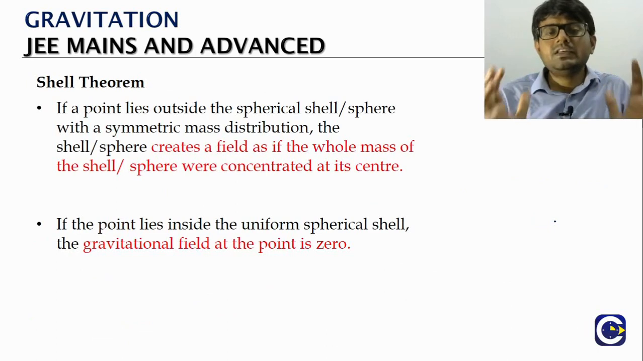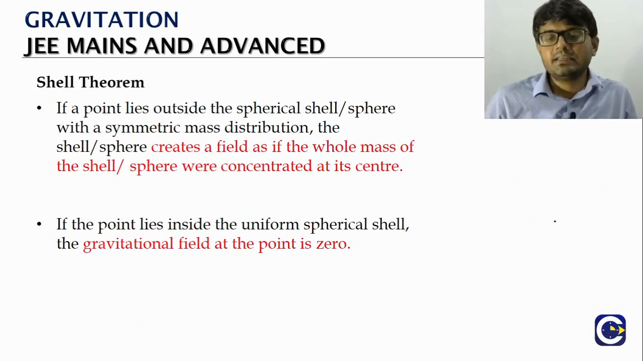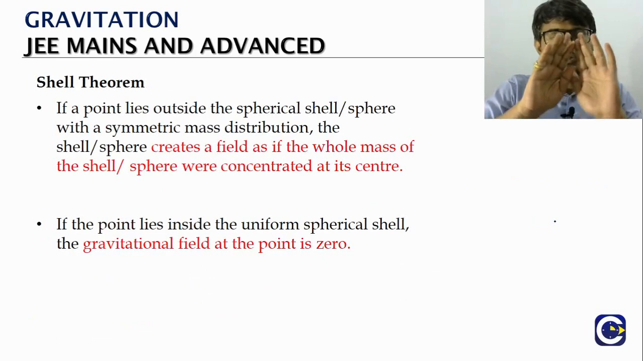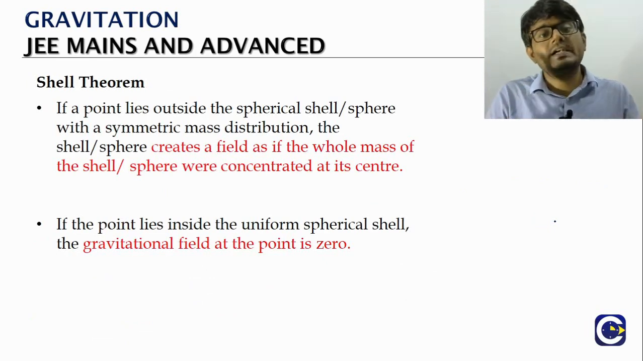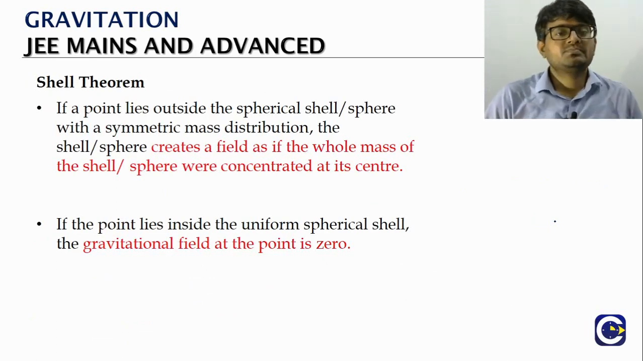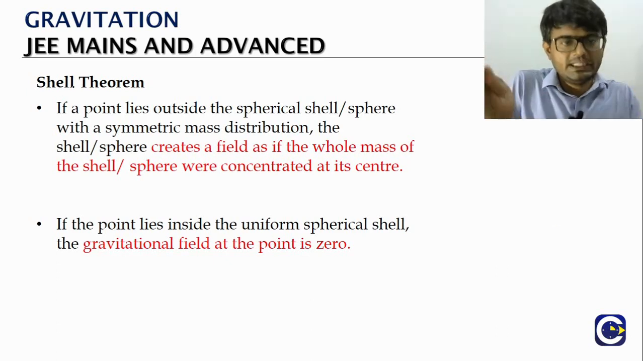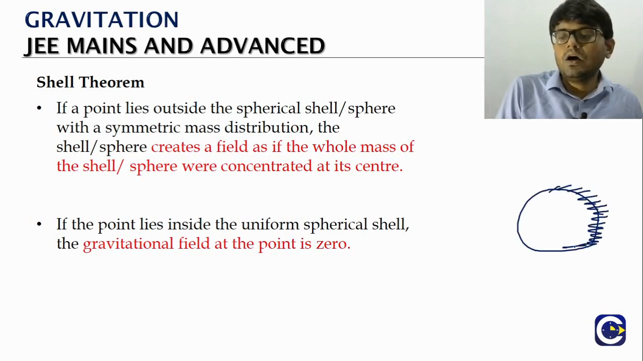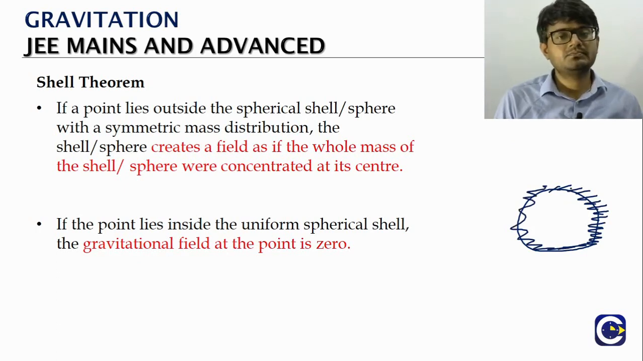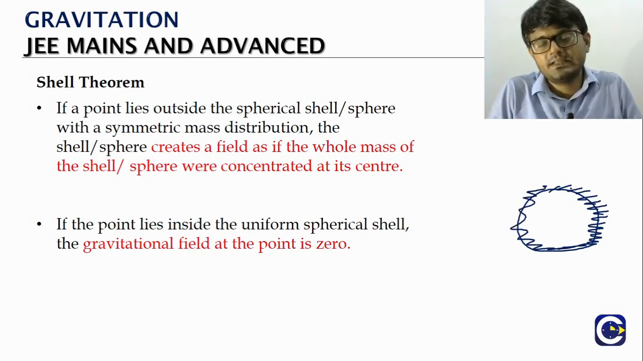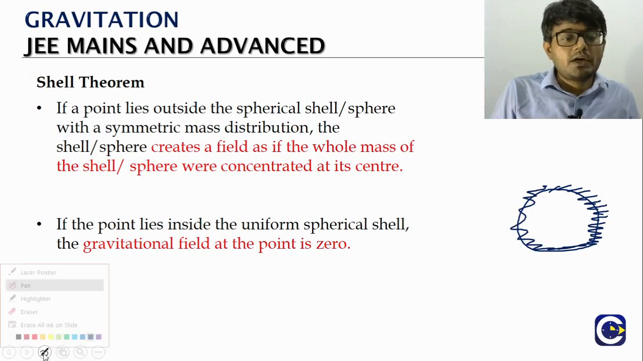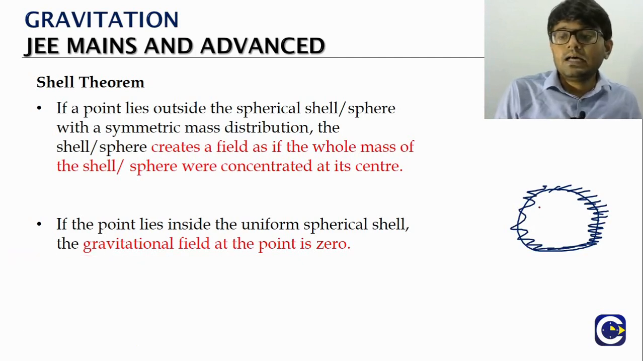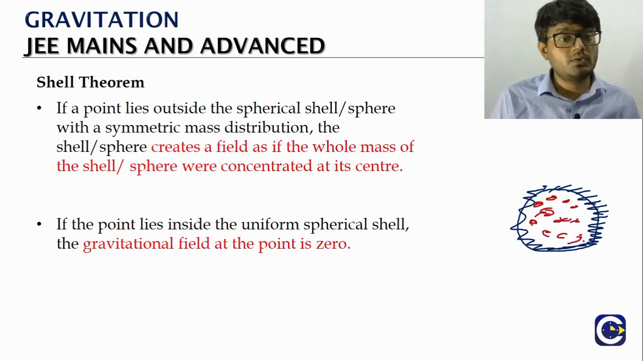Now, one of the specific shapes that we will be more interested in is the spherical shell and the solid sphere. A spherical shell, or a shell in general, has mass only on the outer surface. A solid sphere means the mass will be in the entire volume of the body. That is what a solid sphere is.